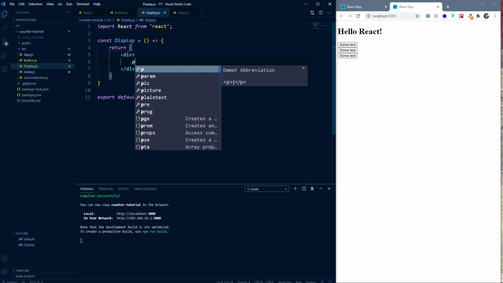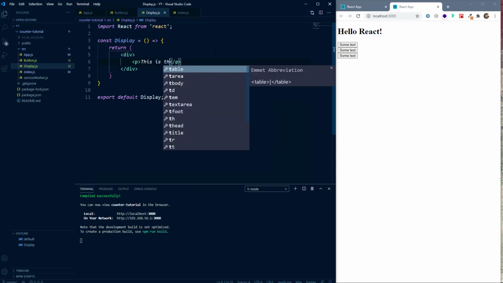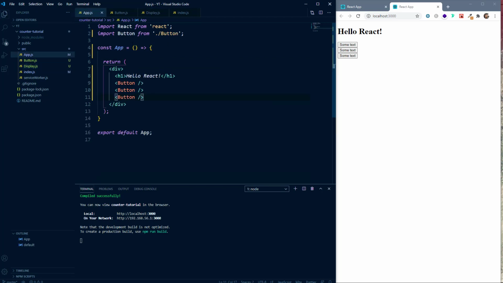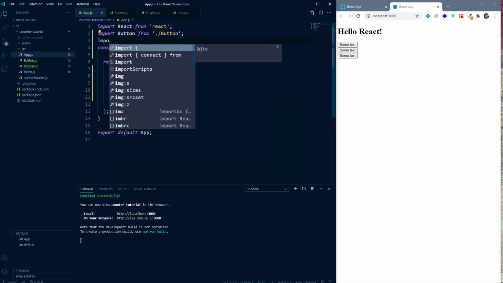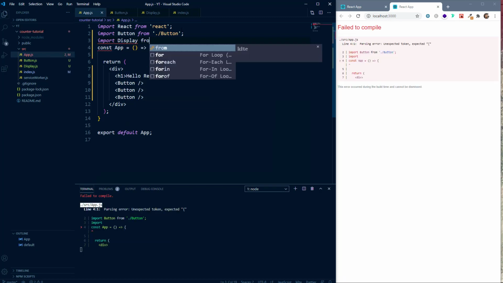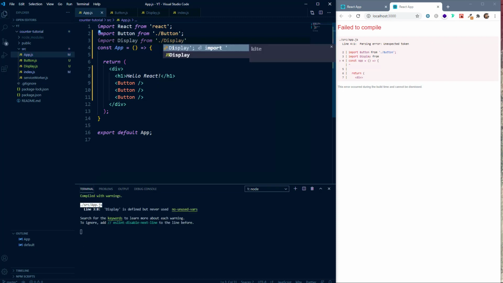Now here we can again create a p element, and we'll say this is the display component. Now to use this display component, we can go back to our app.js file, and here we'll create an import statement, and we'll import the display component from display, without the JS extension, of course.